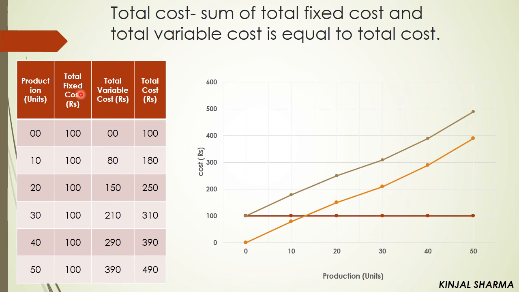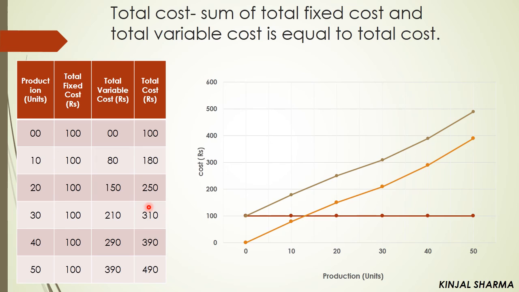Now let us see with the help of this example. Here production in units is given, and total fixed cost. Total fixed cost everywhere is 100 because fixed cost is always fixed. Variable cost varies according to the quantity of production. And total cost, so how does total cost come? Total fixed cost plus total variable cost, that is 100 plus 0 is equal to 100.